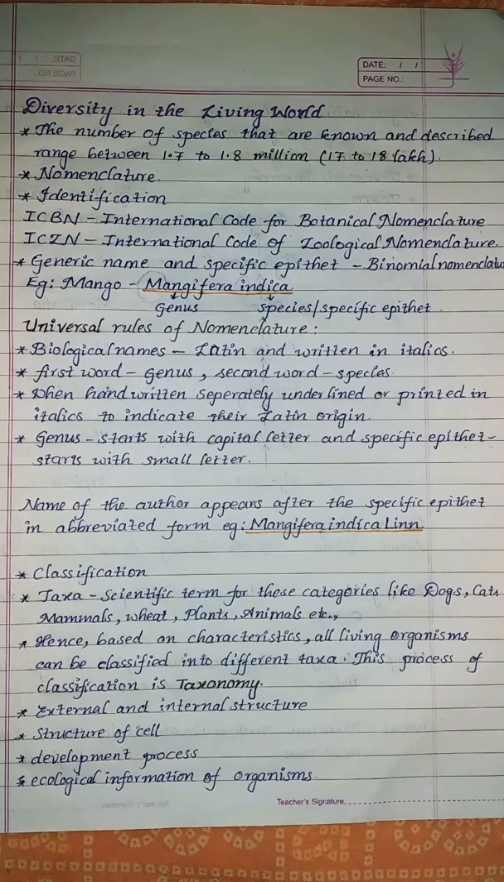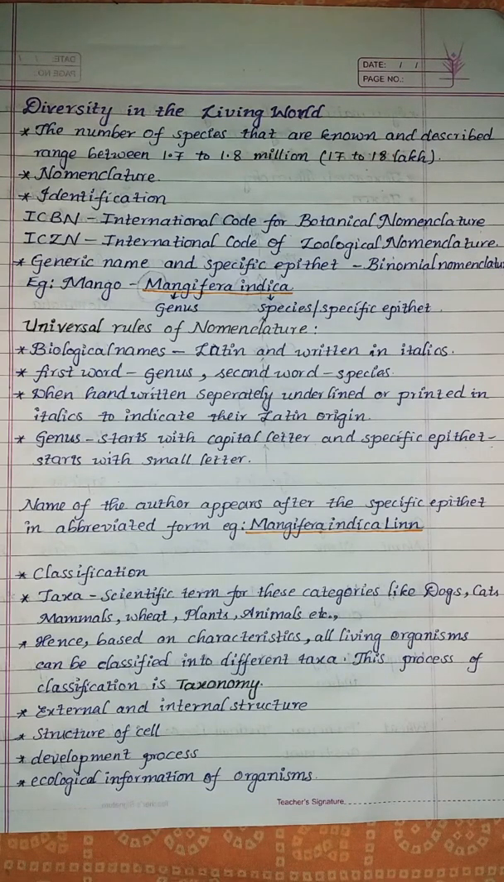Next we come to classification. We arrange all the living organisms in perfect groups in order to analyze them easily. For example, when we talk about dogs, we imagine only dogs. When we talk about cats, we imagine only cats, or wheat or rice. We do not get confused. They are arranged in groups, right? That is why we do not get confused. In the same way, they are classified.